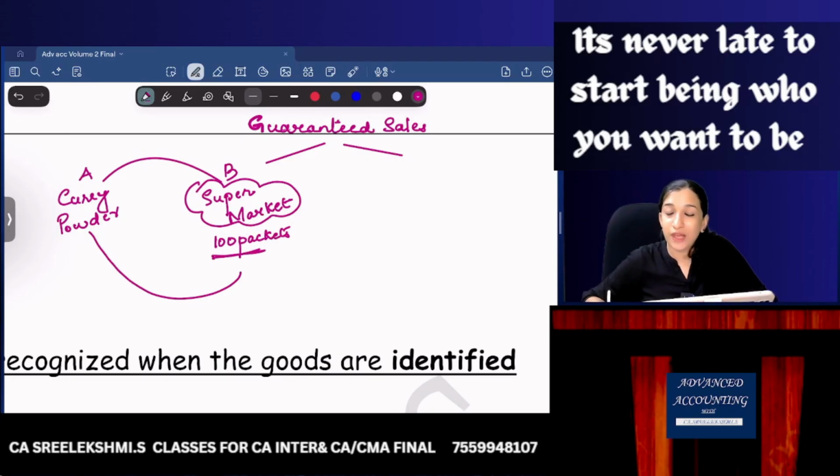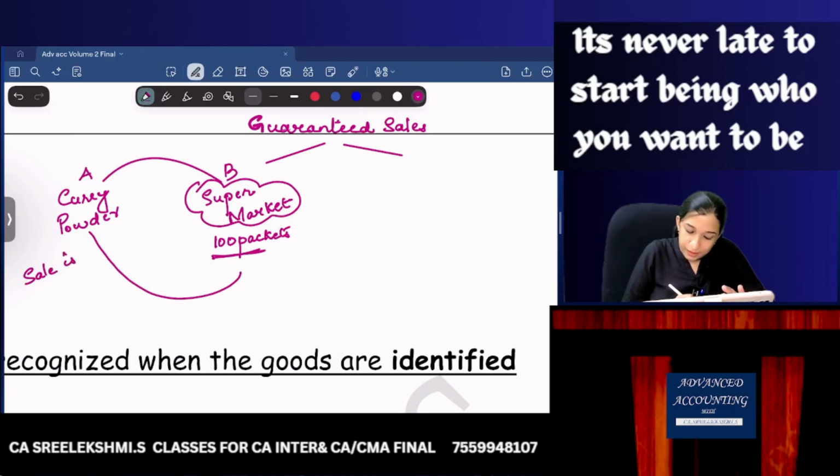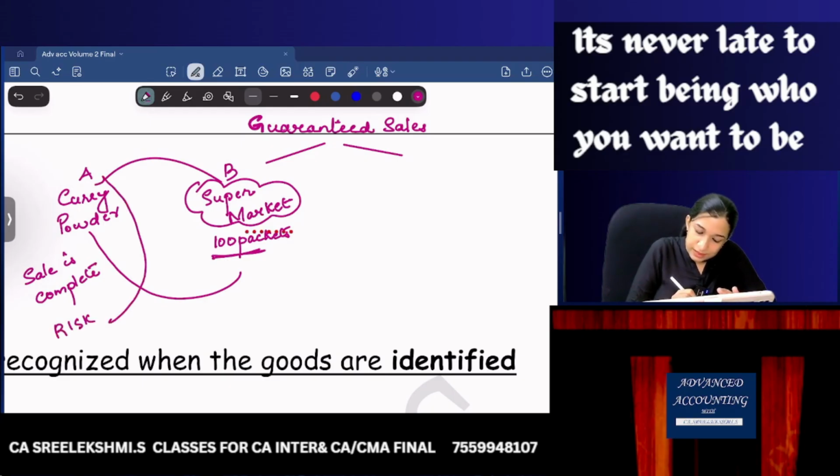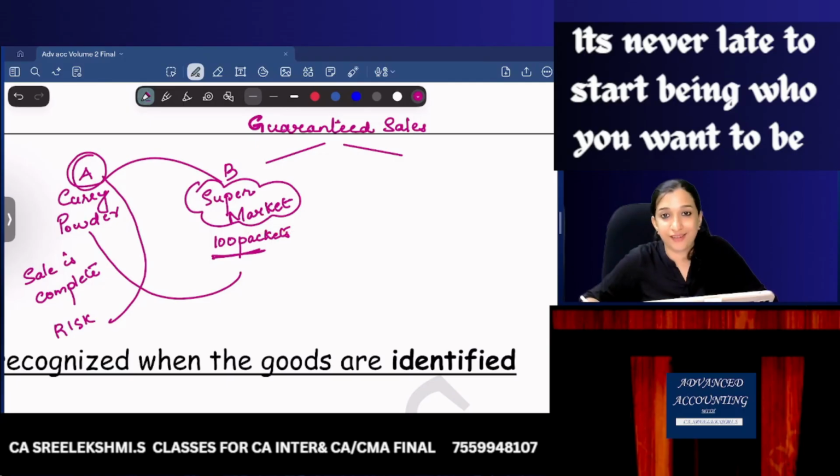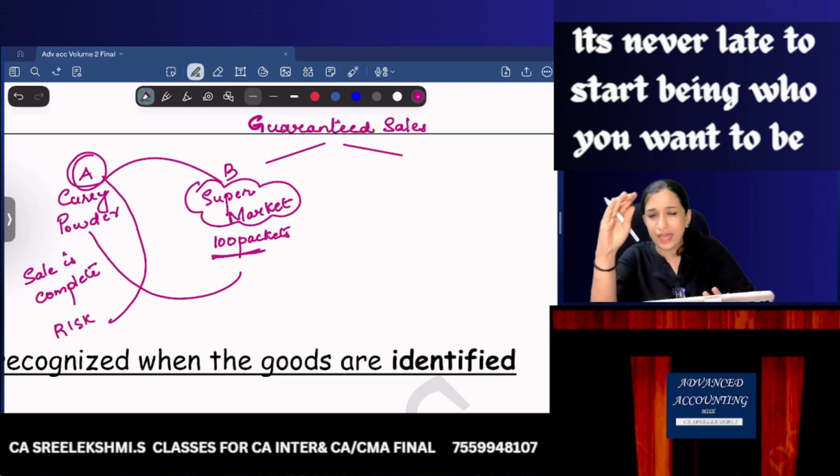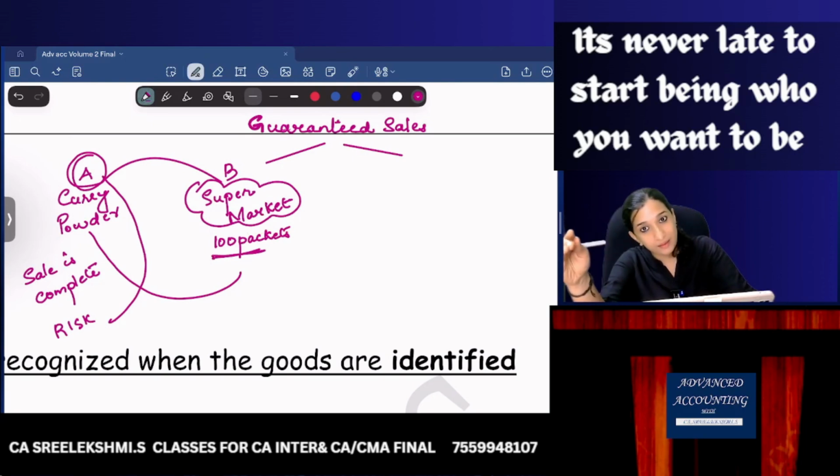Okay, so here the sale is complete, but the risk is still with the seller. Guaranteed sales means the buyer is able to sell it again, so the guarantee is given for the buyer.